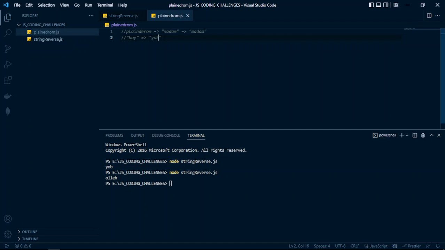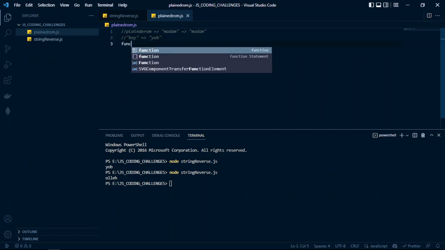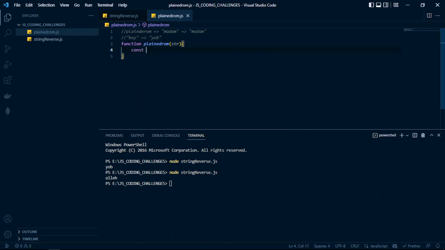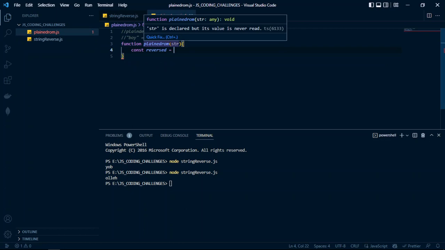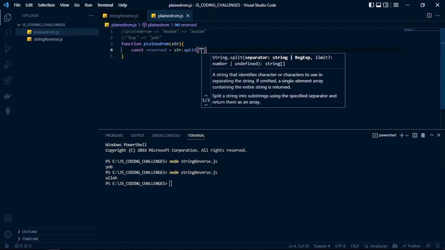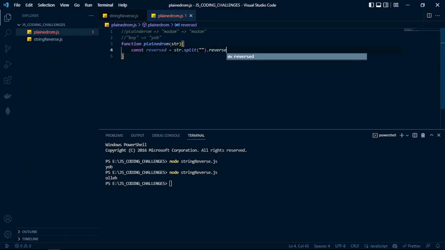Let us code here. So with a function palindrome. The palindrome function receives a parameter called the string parameter, and inside here you create a constant reversed equal to. I want to do the operations we did here of reversing the string. So do str.split, with reverse, dot join.